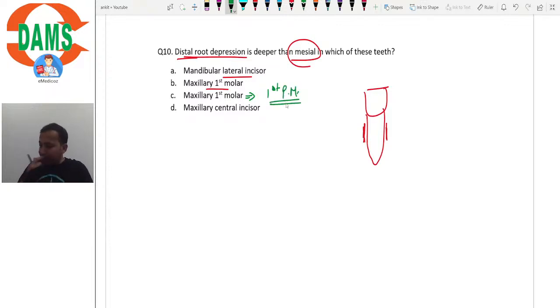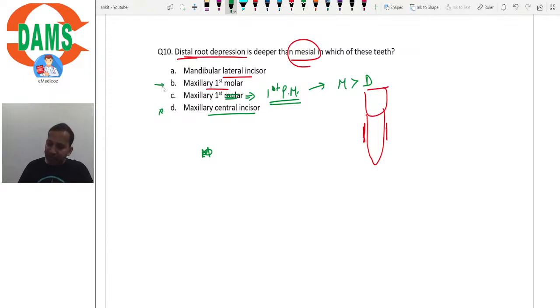Premolar and maxillary central incisor. So where do you think the distal depression is deeper than the mesial, right? In maxillary central incisor, we usually do not have any root depressions, right? In case of maxillary first premolar, the mesial depression is more prominent as compared to the distal depression.